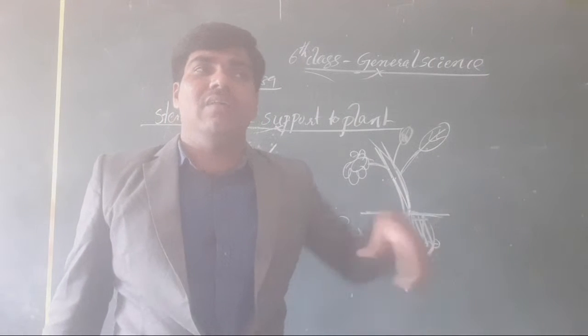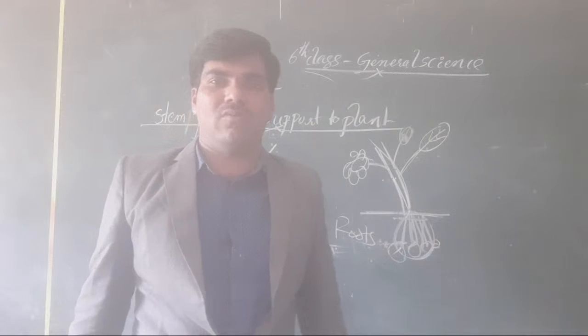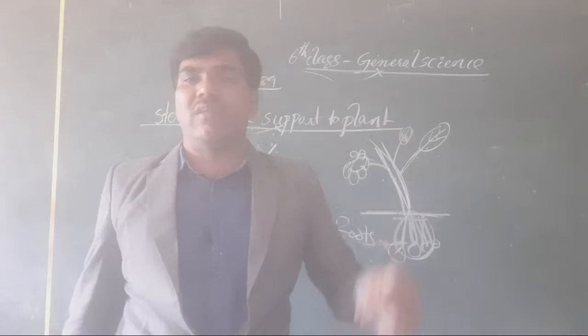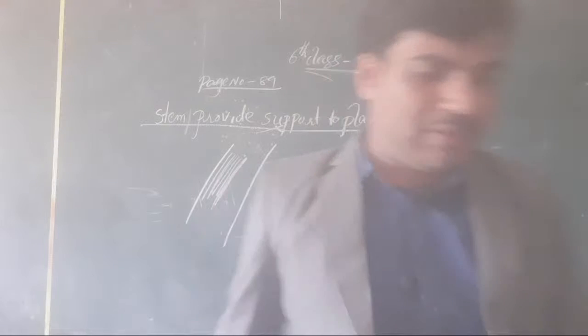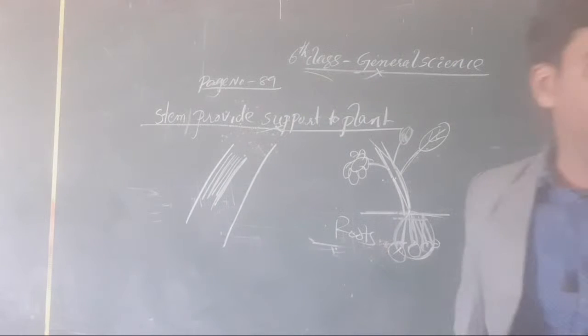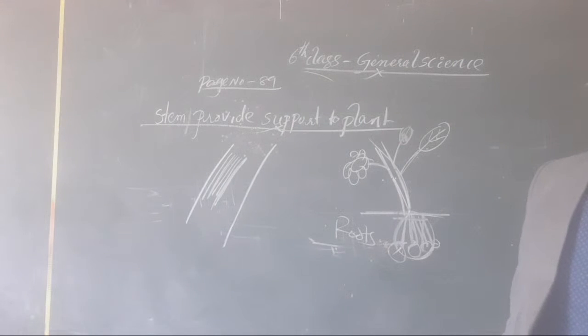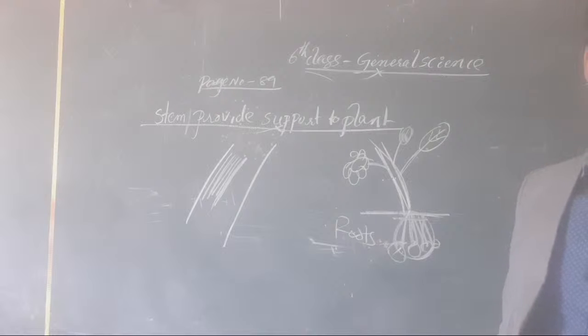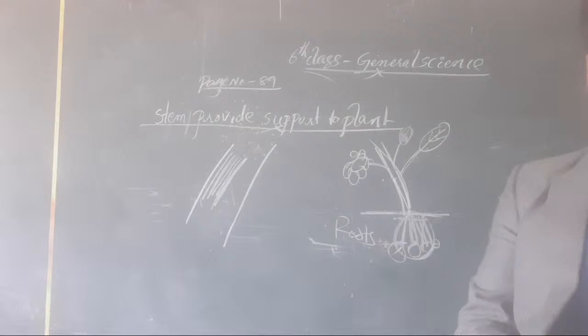In case there are any minerals, they also come like that only through these ring-like particles that appear on the stem. All the food material throughout the plant, water absorbed by the roots, is carried through the stem to all the parts of the plant. Got it or not, all the students? I hope you got it.